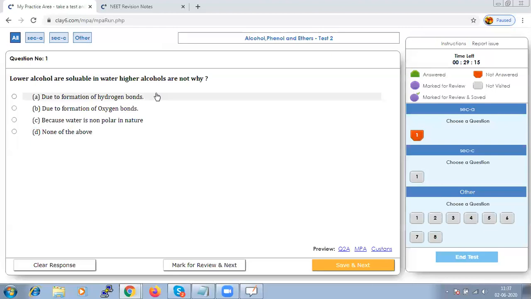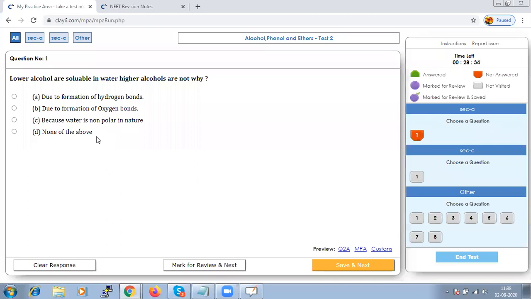It is a simple fact that lower alcohols dissolve due to the formation of hydrogen bonds. The other options are wrong: water is polar, not non-polar, and lower alcohols are not gaseous while higher alcohols are not solid.